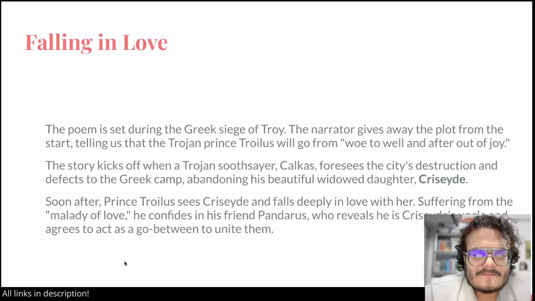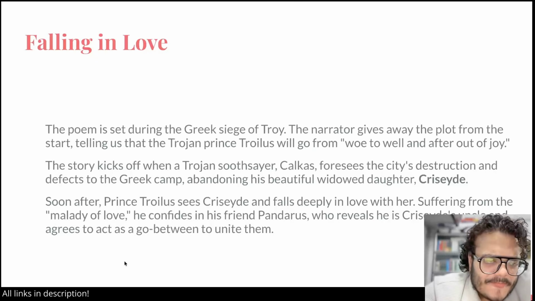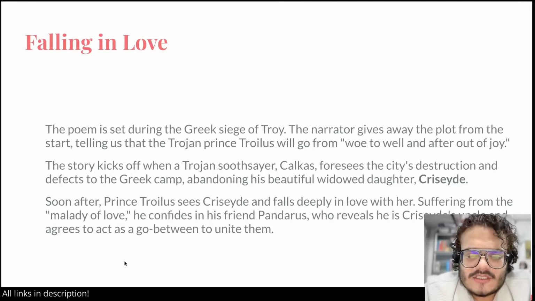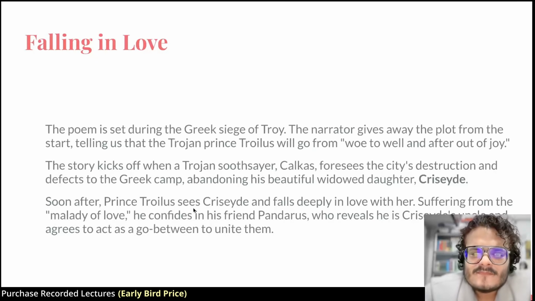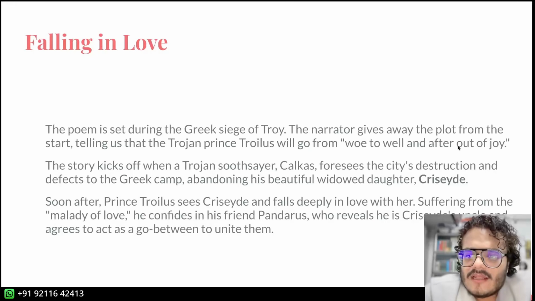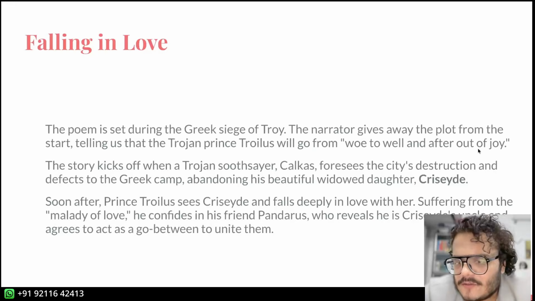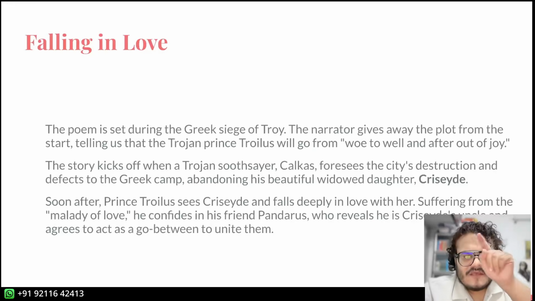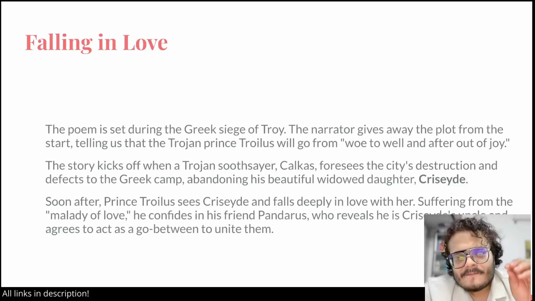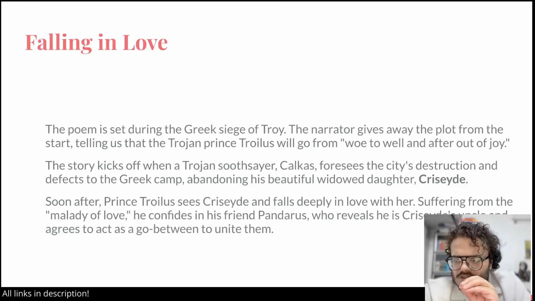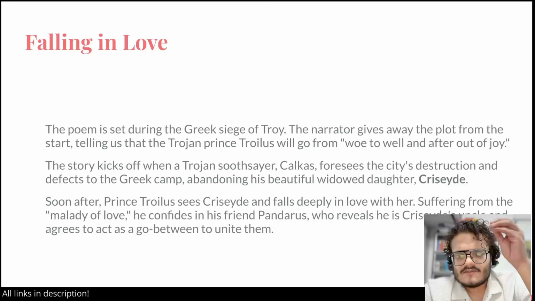These are important things. Now, it's a story set during the Greek siege of Troy, which is also when the Iliad is placed. The narrator tells us the plot: the Trojan prince, or you could also say the Trojan hero Troilus, will go from woe to well and after out of joy. To go from woe to joy is also the wheel of fortune that we talked about in a previous lecture. Sometimes you're happy, then the wheel of fortune turns and you're sad again, then it turns and you are happy again.